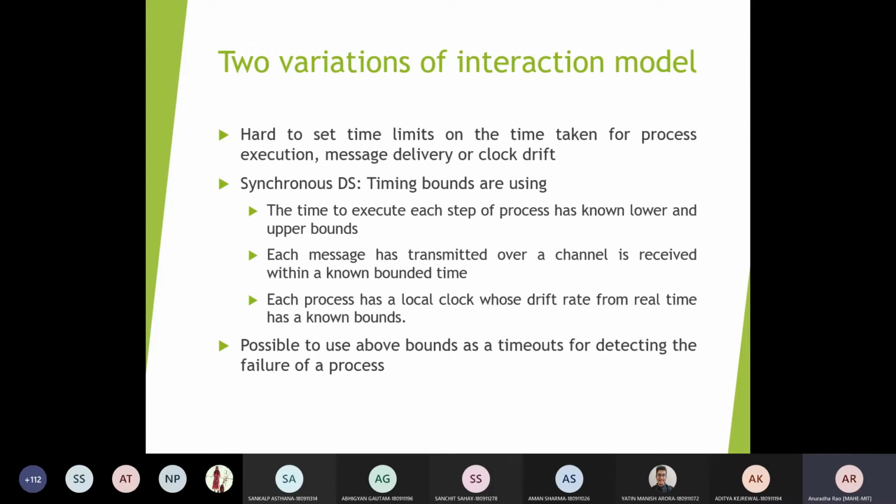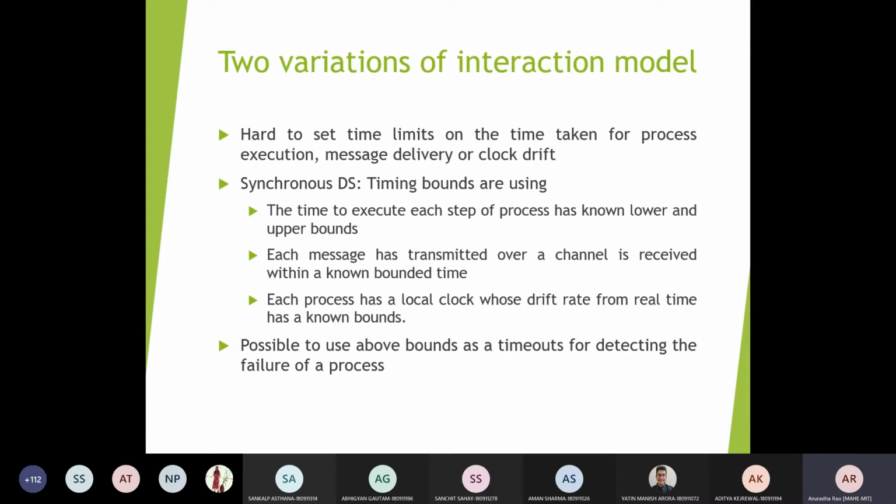Basically, in synchronous distributed systems, there are timing bounds: the time to execute each step of a process will have a lower bound and an upper bound. Each message transmitted over a channel is received within a known bounded time. That means for each message transfer as well as the receiving time, there is a bounded time given.